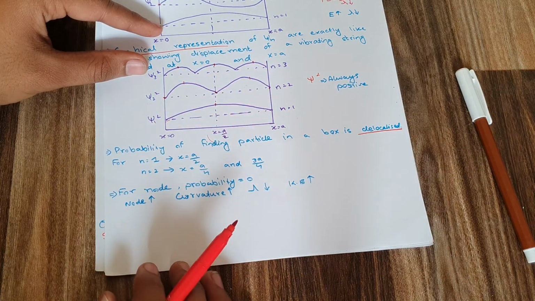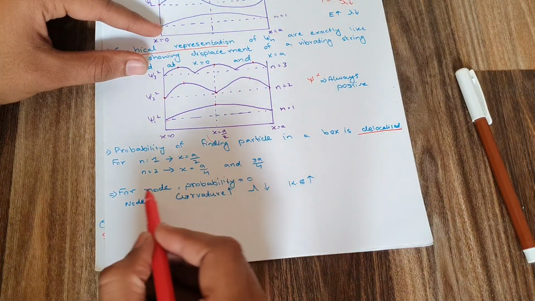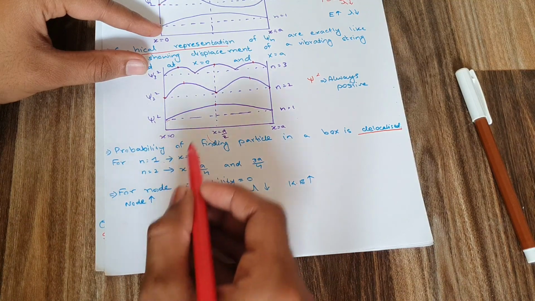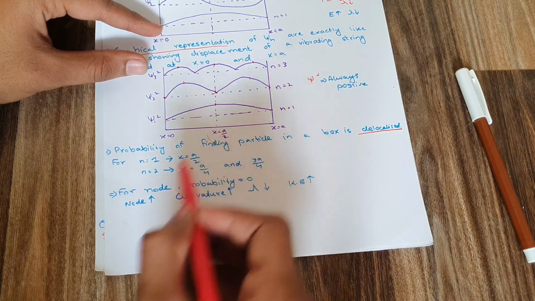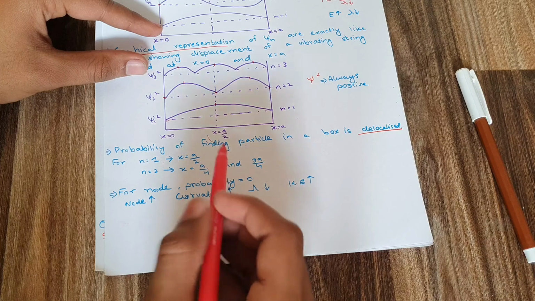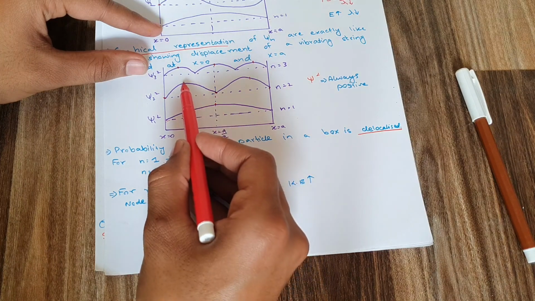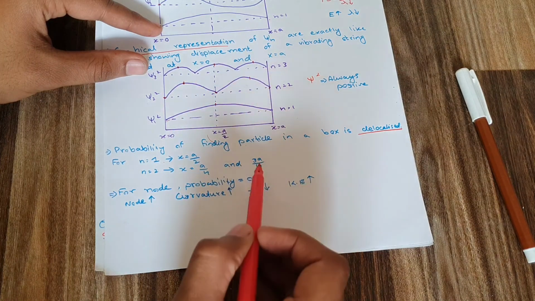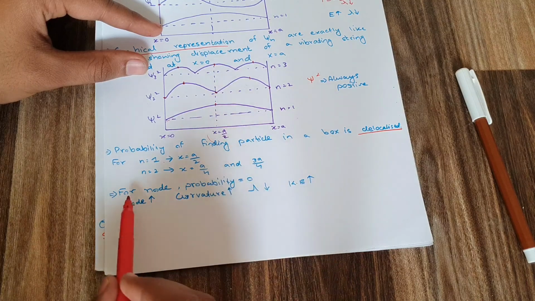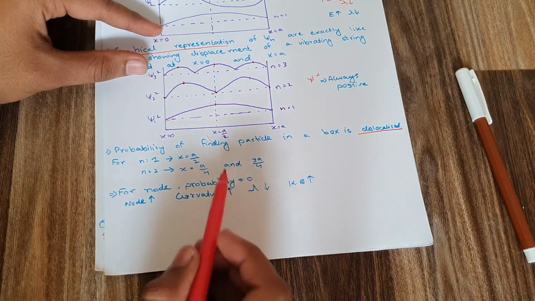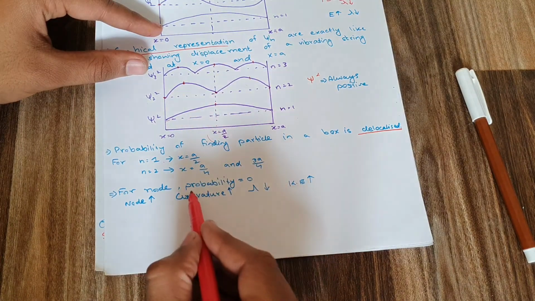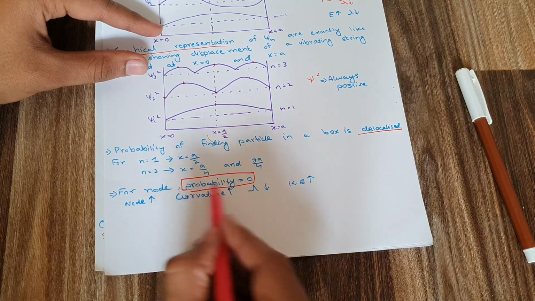So the next thing is, for n is equal to 1, the maximum probability is at x is equal to a by 2. For n is equal to 2, the maximum probability is at 2 points, x is equal to a by 4 and 3a by 4. The next thing is that at a node the probability is 0.